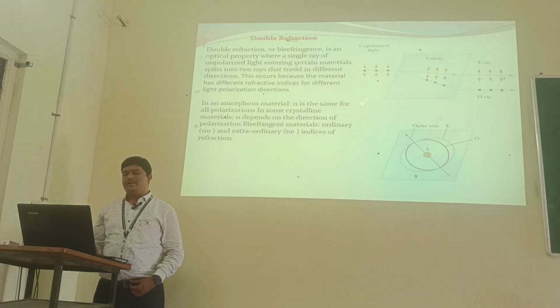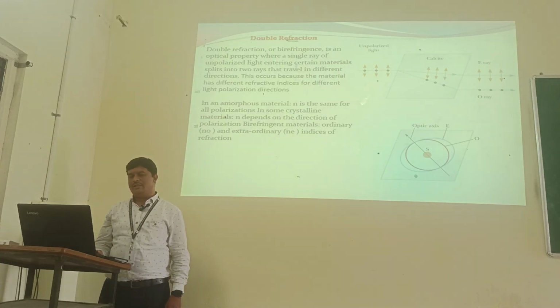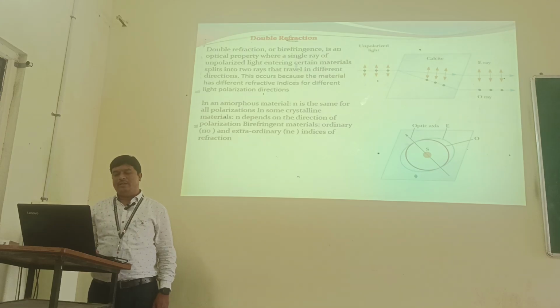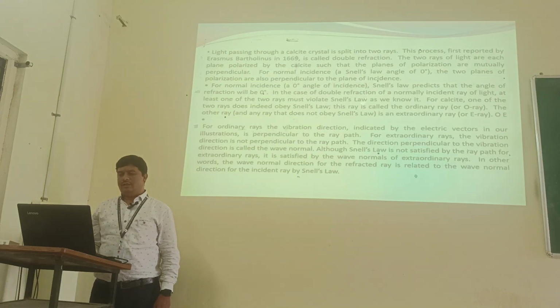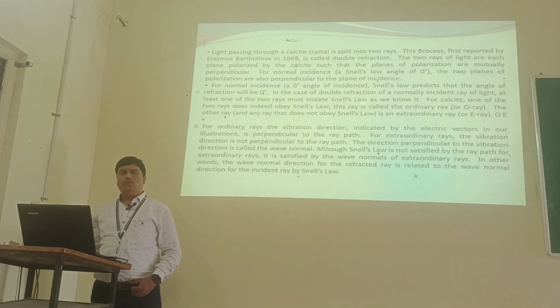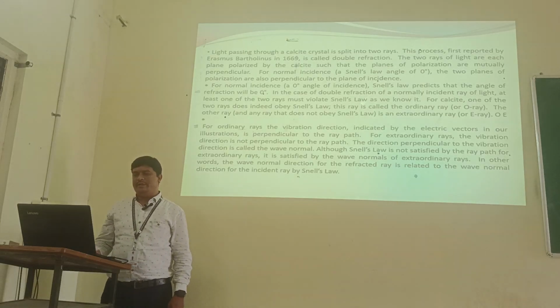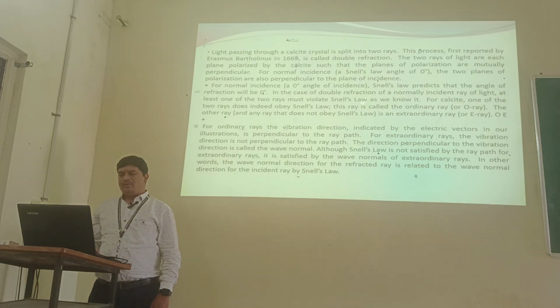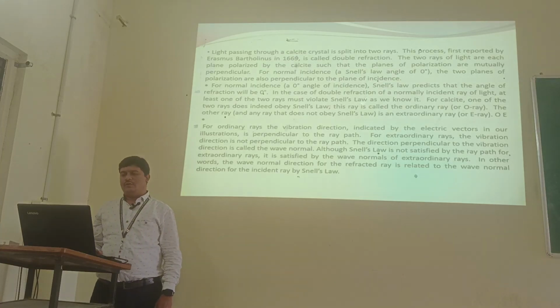Ordinary and extraordinary indices of refraction. There are two types of rays, the extraordinary ray and the ordinary ray. The light passing through a calcite crystal is split into two rays. This process was first proposed by Erasmus Bartholinus in 1696. So it is called double refraction.